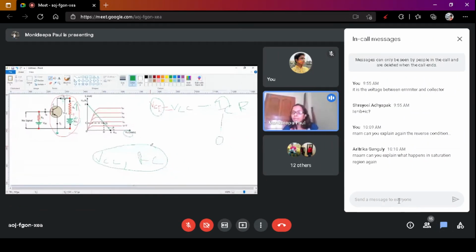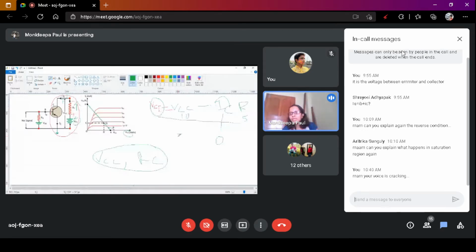So how do you get VCE maximum? This is the formula. IC is variable, depends on IE. So if you make IC 0, then VCE will be maximum, because VCE is equal to VCC minus IC RC. If some voltage drop occurs of 5 volt and VCC is equal to 10 volt, then VCE is equal to 5 volt. But if this is 0, then VCE will be maximum.